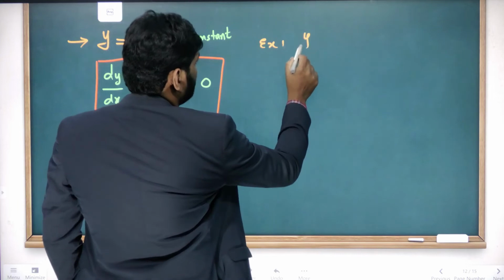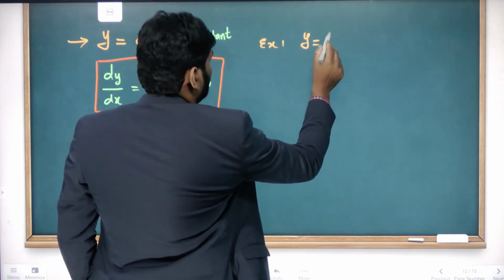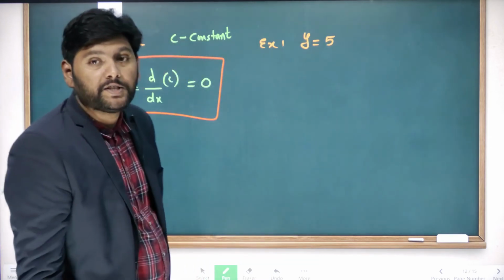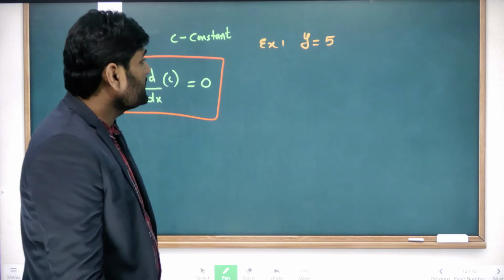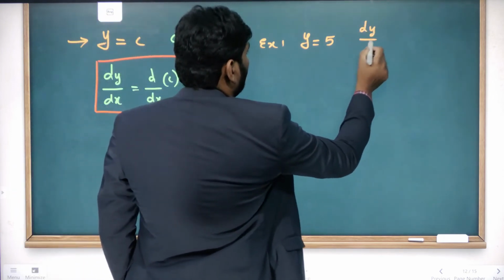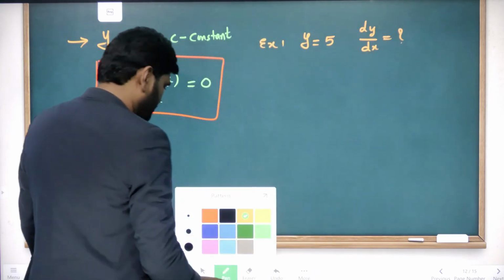The first example is y is equal to 5. How much is it? Y is equal to 5. Now, what is the differentiation of y? This is your question.